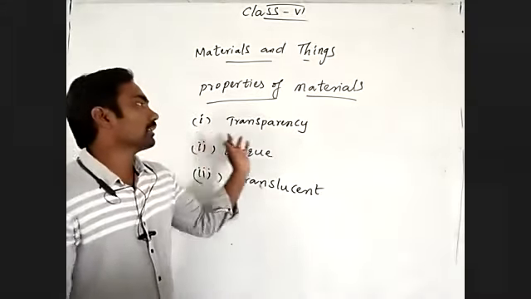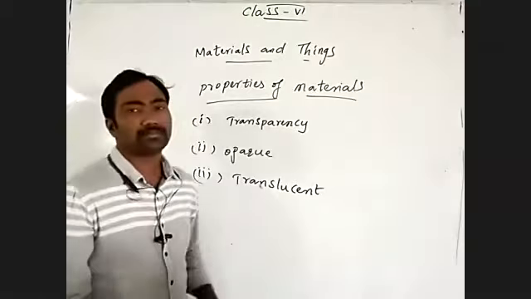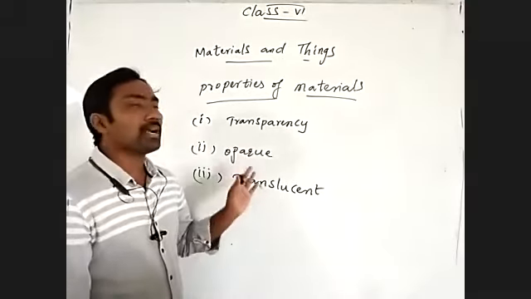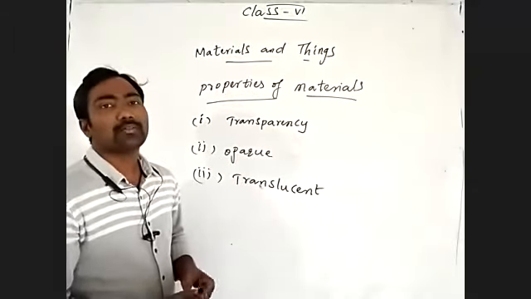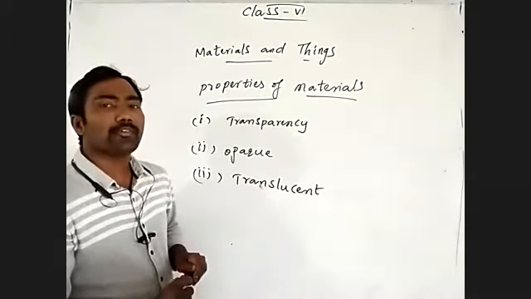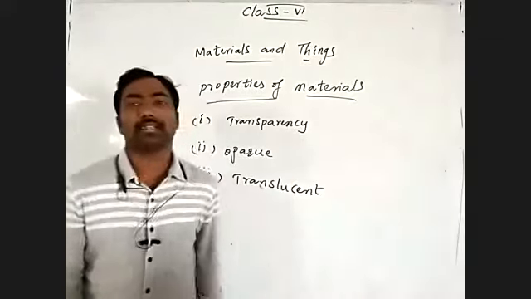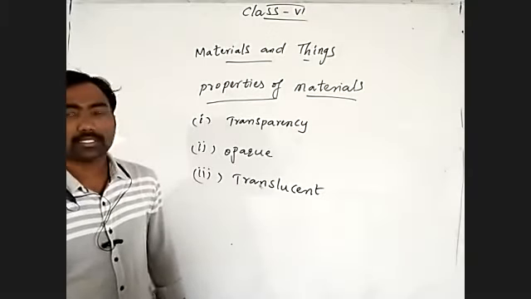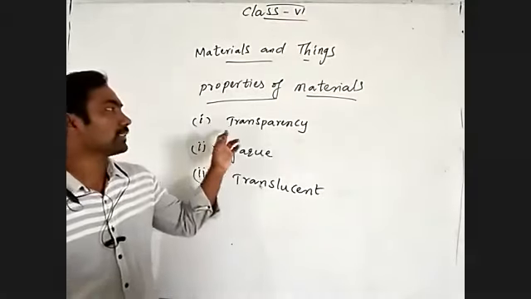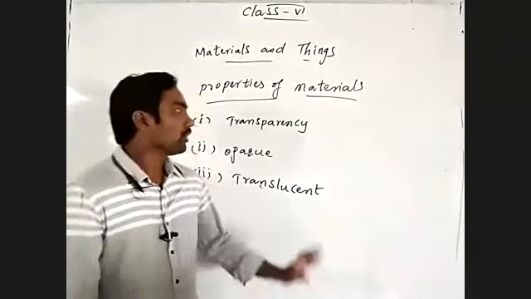For that, we discussed examples and each property. That means we learned complete information about each property of the material. Understand?